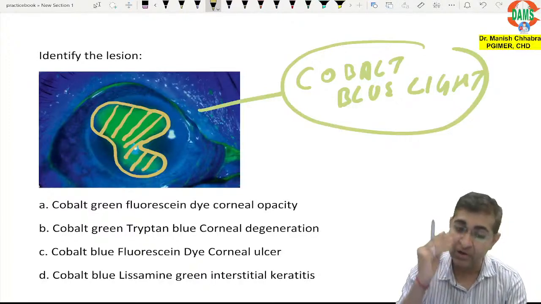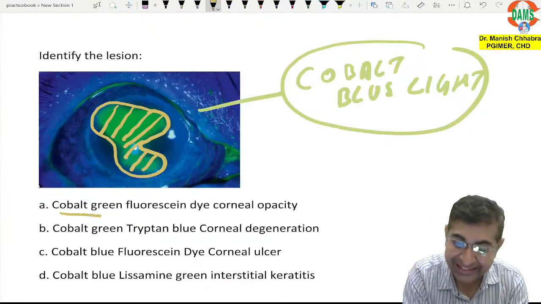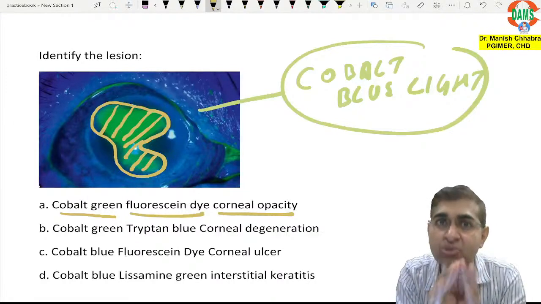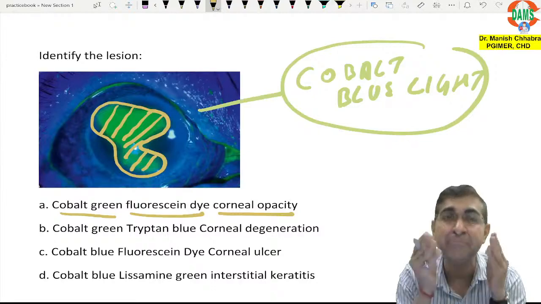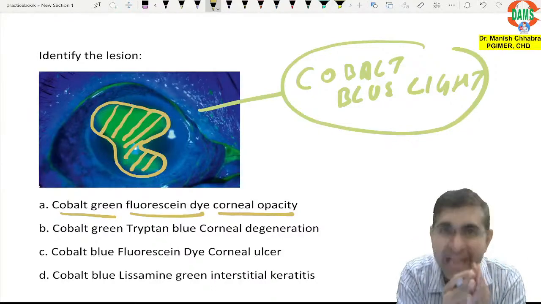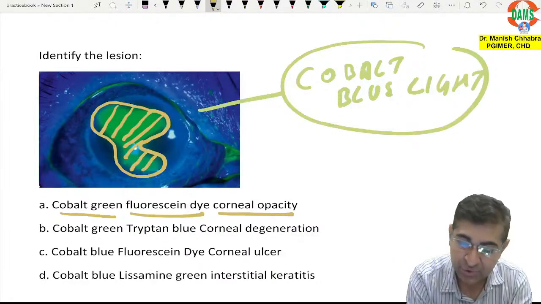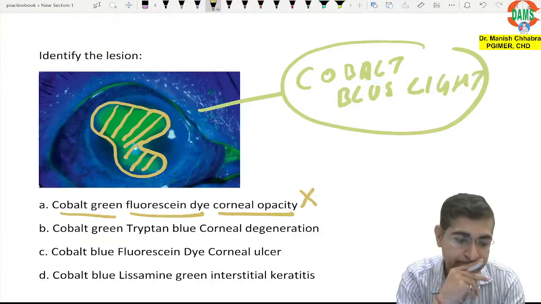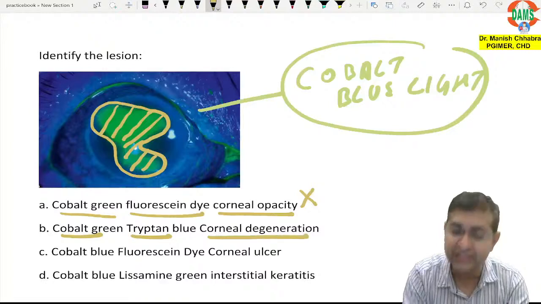Yes. Now let's look out for the possible answer. Cobalt green, fluorescein dye, corneal opacity. No. If there is corneal opacity, why will fluorescein dye be entering into the cells? There is opacity, fibrosis. And we don't use cobalt green light. It is cobalt blue. So that cannot be the answer. Cobalt green, trypan blue, corneal degeneration.